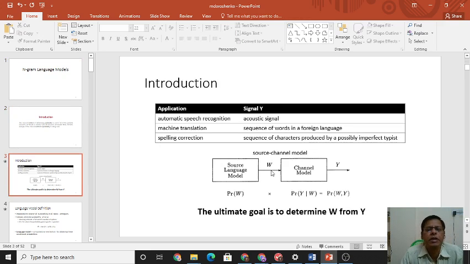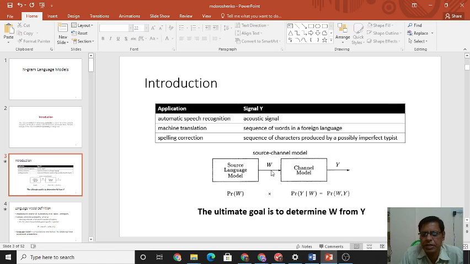Now the introduction: automatic speech recognition, machine translation and spelling correction. These are the applications, so what output can we expect?